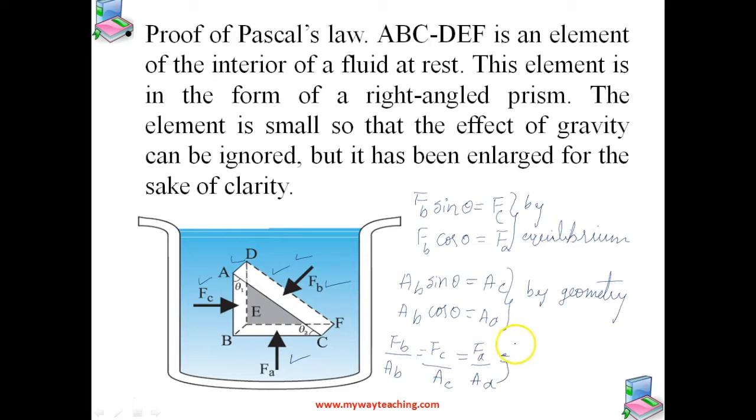Isn't it? So we already know F by A is nothing but pressure, isn't it? So we can write Pb is equal to Pc is equal to Pa. So hence pressure exerted is the same in all the directions in a fluid at rest.